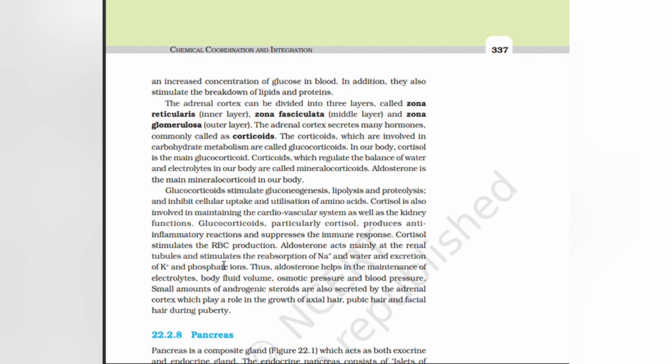Cortisol stimulates RBC production. Aldosterone acts mainly at the renal tubules and stimulates the reabsorption of sodium and water and excretion of potassium and phosphate ions. Thus, aldosterone helps in the maintenance of electrolytes, body fluid volume, osmotic pressure and blood pressure. Small amounts of androgenic steroids are also secreted by the adrenal cortex, which play a role in the growth of axillary hair, pubic hair, and facial hair during puberty.